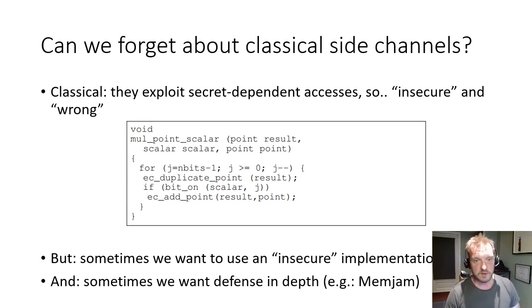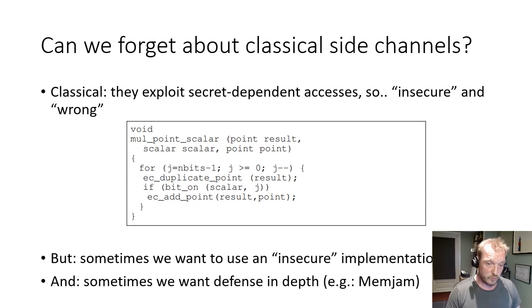So this code is bad, insecure, and wrong, but there may be cases in which we want to use a so-called insecure implementation. There may be cases where we want defense in depth. There have been cases where previously secure code, which was viewed on a per cache line basis, was secure, and then when new exploitable microarchitectural phenomena came to light, this code was no longer secure. MemJam is an interesting example of that.